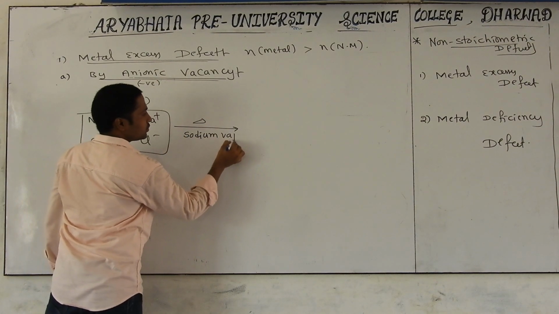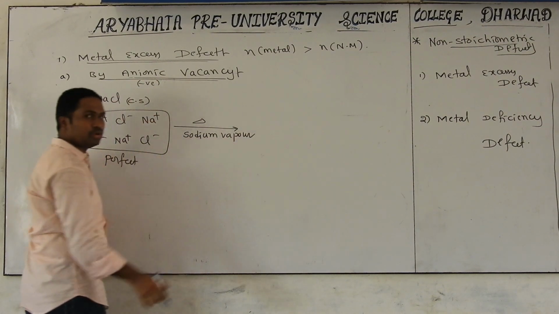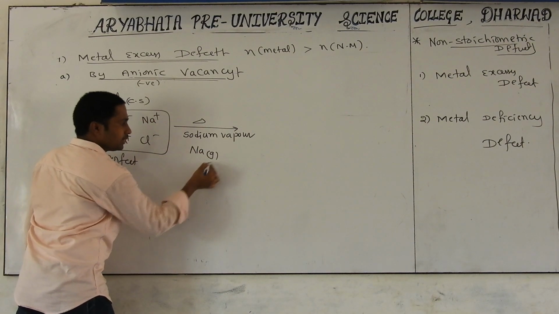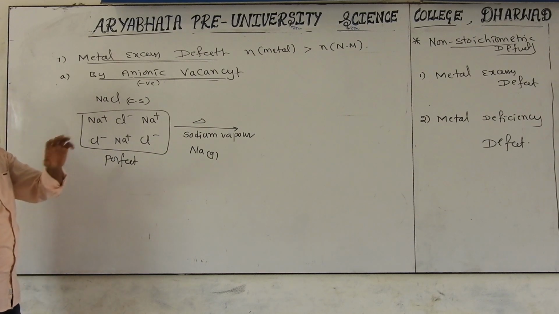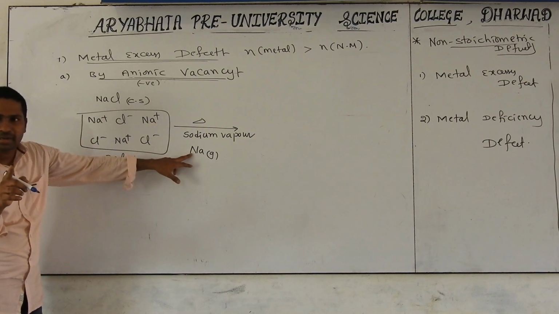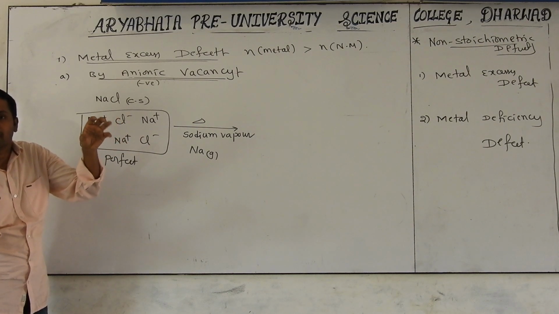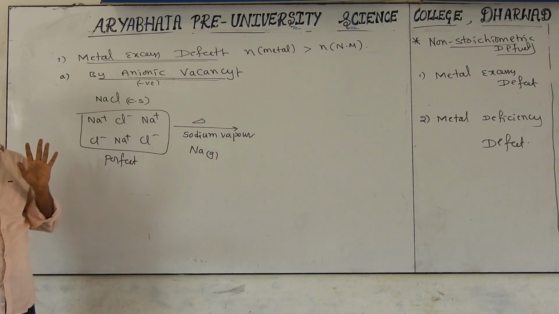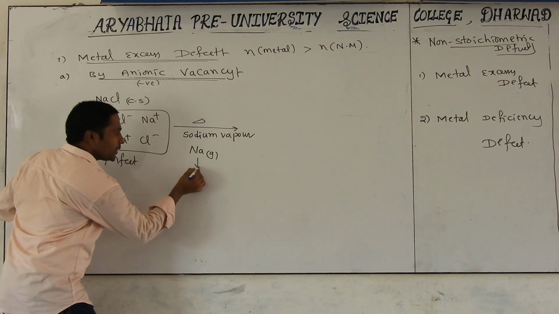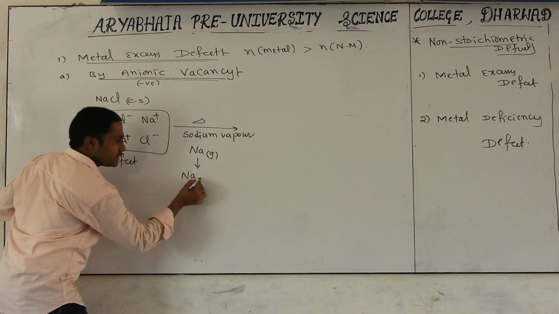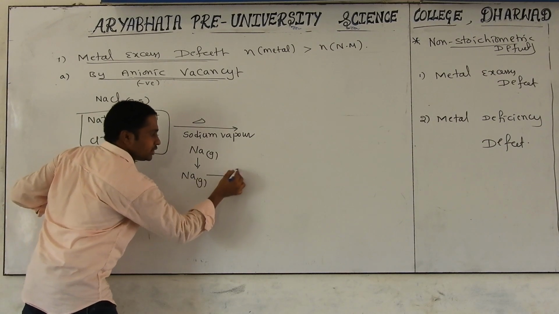In presence of sodium vapor. What is the meaning of sodium vapor? The sodium atom should be taken in which phase? Gas phase. You know very well, sodium is the first group element having big size. Because of big size, attraction will be less, easily undergoing ionization. That's why here this Na in gaseous phase is undergoing ionization,